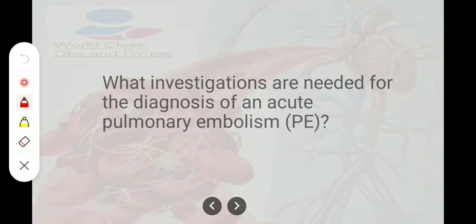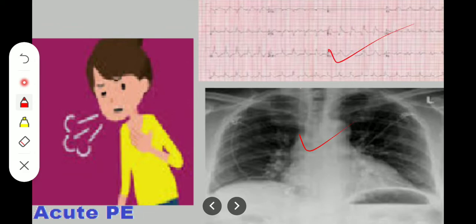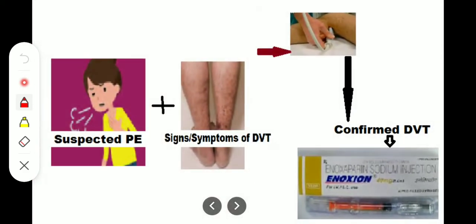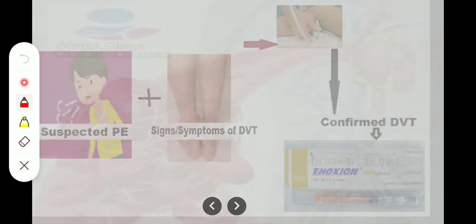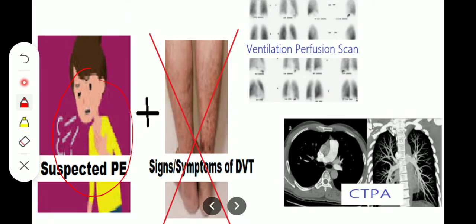Okay? And what investigations are needed for the diagnosis of acute pulmonary embolism? When a patient is having acute pulmonary embolism, chest X-ray and ECG both are done. Then, if we have suspected pulmonary embolism plus sign of DVT, and we do duplex ultrasound, and that confirms the DVT, we give enoxaparin. Okay, but if we have suspected pulmonary embolism and no signs and symptoms of DVT, we just suggest the CTPA or VQ scan. We do not suggest the Doppler ultrasound of the leg.